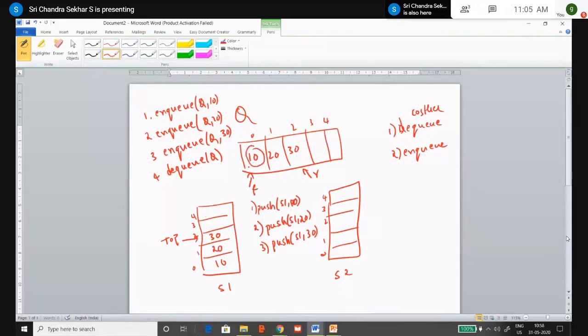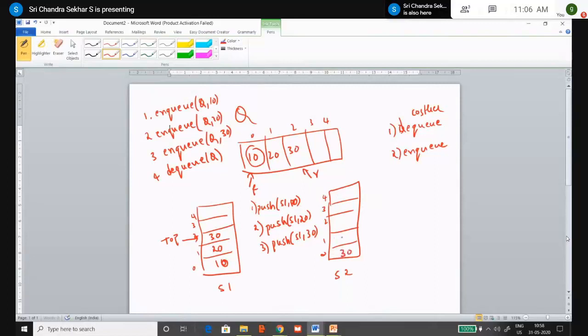In order to remove 10, but here the 10 is lying at the bottom of the stack. So what you have to do? You have to bring this 10 to the top of the stack, right? For that, you are using S2 as a supplementary stack. That means pop 30 and push it into stack S2.